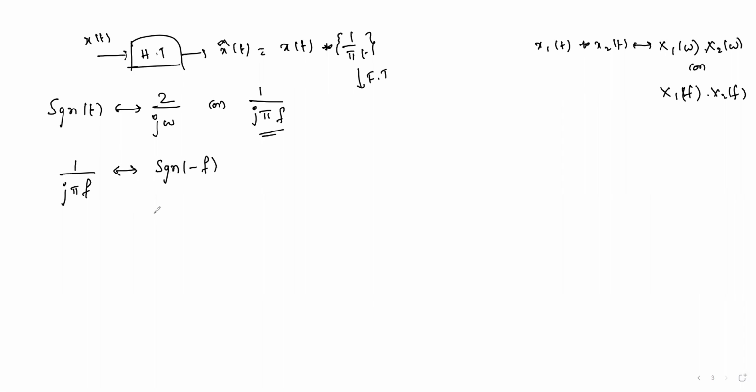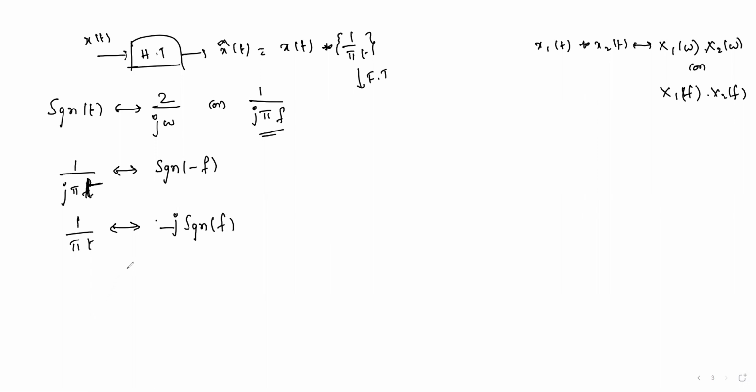Anyhow, the signum function is an odd function. We know that if it is an odd function, x of minus t is minus x of t, so you can take the minus outside. And here in the time domain, f should be replaced with t. We need 1 by pi t, so you can take this j to the right side, so that it is j times signum of minus, which means minus of the signum function, because the signum function is an odd function.